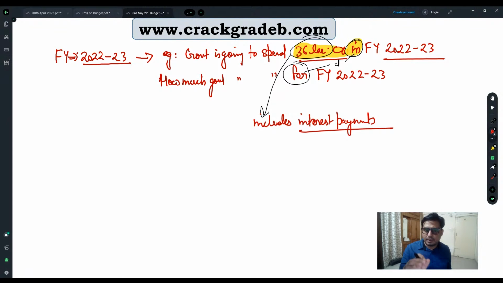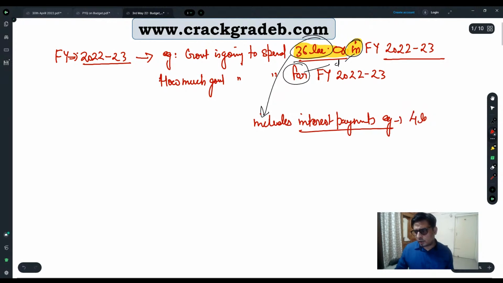Our question to the government is we just want to know how much you are going to spend for financial year 2022-2023. What interest payment is the government showing? Suppose, for example, the interest payment is somewhere around 6 lakh crores or 4 lakh crores. 4 lakh crore is what?